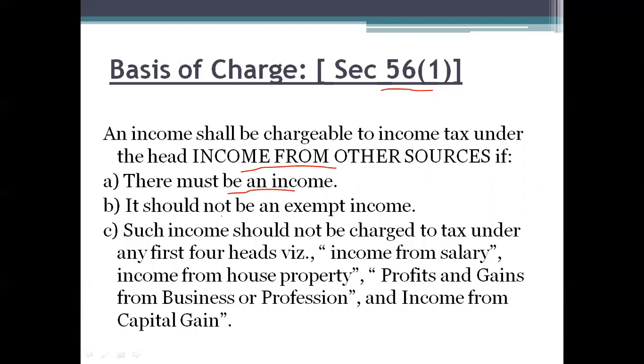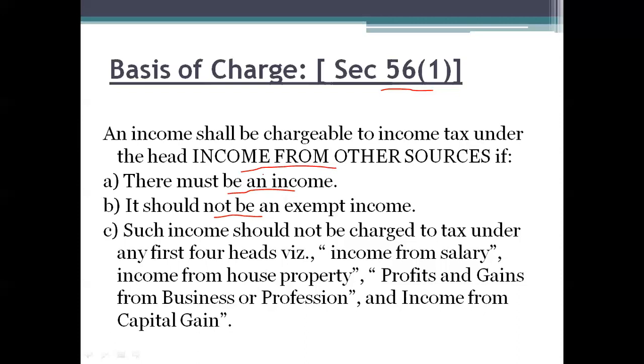Second important one, it should not be an exempted income. We already know that as per section 10, there are certain incomes which are exempted from tax. Such exempted income cannot be taken under the head income from other sources. Incomes other than the exempted incomes will be taken to the head income from other sources.